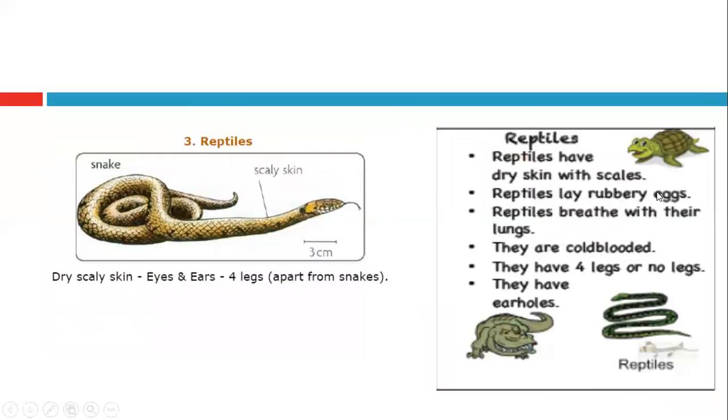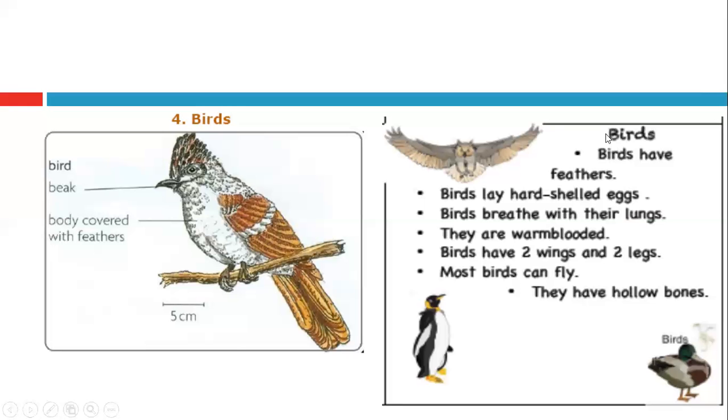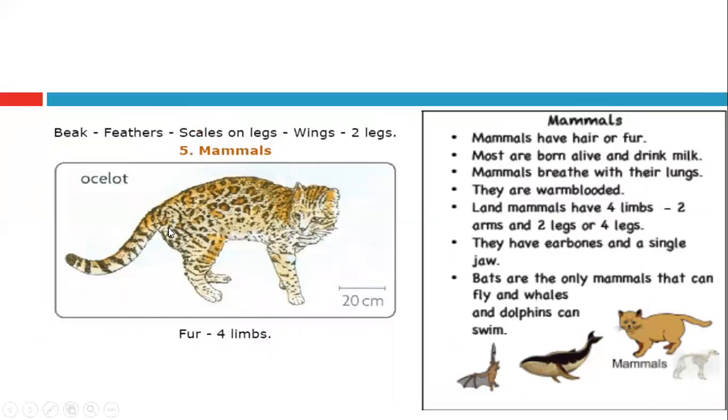Okay. So mammals have hair and fur. Here there is fur, and they are born alive and drink milk, breastfeeding. Mammals breathe with their lungs. They have a special system for breathing and gas exchange. They are warm-blooded. Land mammals have 4 limbs, 2 arms and 2 legs, or 4 legs. They have ear bones and a single jaw. They have a single jaw here.